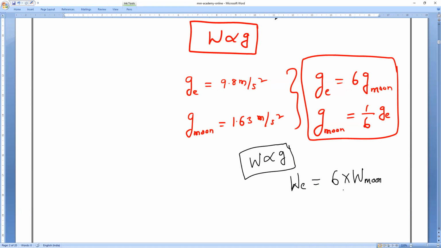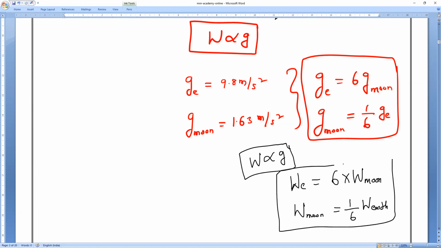We will solve this ratio in tomorrow's class. And weight on Moon is the reverse. What will happen, Hasini? 1 by 6 times the weight on Earth. Clear, everybody? As it is, gravity and weight both are in a factor of 6 between the Earth and Moon.